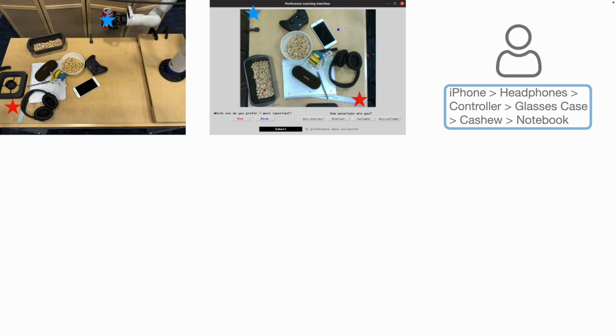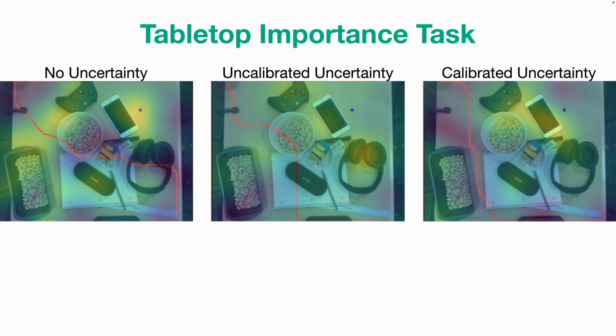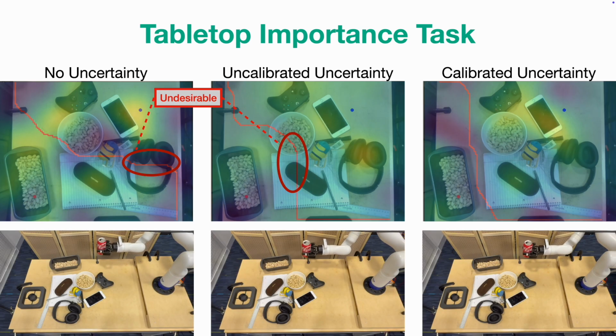This is another example of the tabletop importance task, featuring more objects and different user preferences. Similarly, the learned results of 3 methods are demonstrated below. As seen in these overlaid images, the baseline trajectory passes over the headphones, and the uncalibrated uncertainty model also generates a suboptimal trajectory. In contrast, UUPL finds the optimal route, successfully avoiding all objects. The videos are shown below.